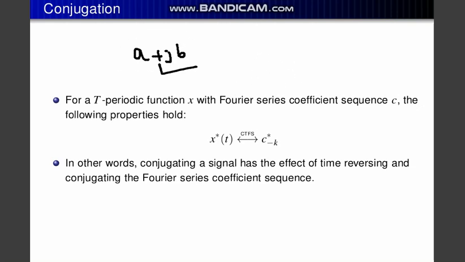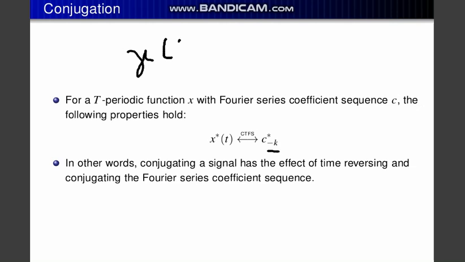For a T periodic function x with Fourier series coefficient sequence c, the following properties will hold. That means c will be c minus k in that sense, and conjugate signs are there. How can it become that? Excuse me for my mistake.